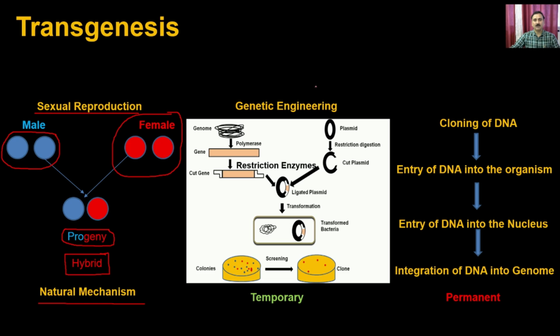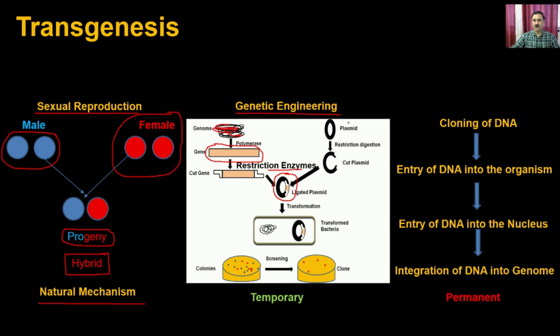Compared to that, you can generate a transgenic animal with the help of genetic engineering. If you recall, while discussing biotechnology principles and processes, we discussed how you can generate chimeric DNA. What you have to do is first isolate a genome, then from the genome isolate the gene of your interest, and then the gene of interest has to be digested with restriction enzymes.